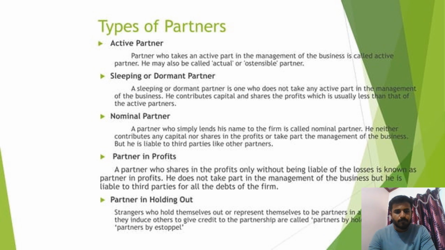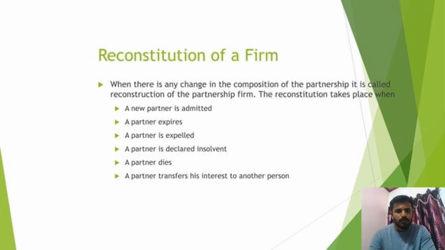Partner in holding out. Strangers who represent themselves to be partners in the firm and induce others to give credit to the partnership are called partners in holding out. Reconstitution of a firm. When there is any change in the composition of partnership, it is reconstitution of the partnership firm. The reconstitution takes place when a new partner is admitted, a partner retires, a partner is expelled, a partner is declared insolvent, a partner dies, or a partner transfers his interest to another person.